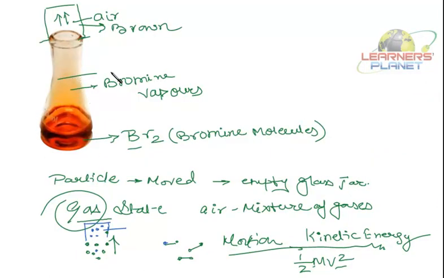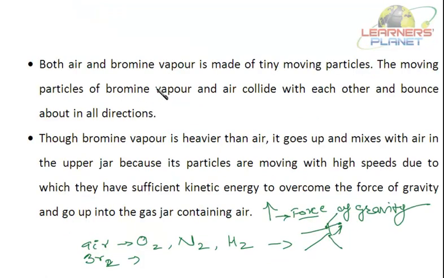So these bromine particles are in constant motion. They are colliding with the wall of the container. They are colliding with the particles of the air present here, that is, the gases present in the air. When they collide, energy is released. This is used for increasing their velocity. Again, right? So due to this high kinetic energy, they can move up, that is, against the force of gravity.